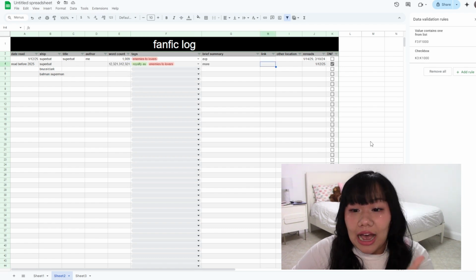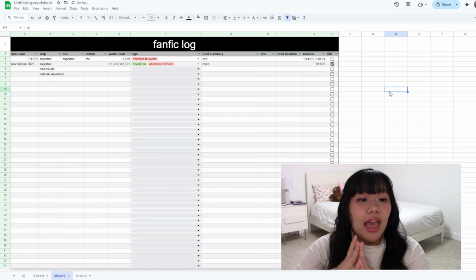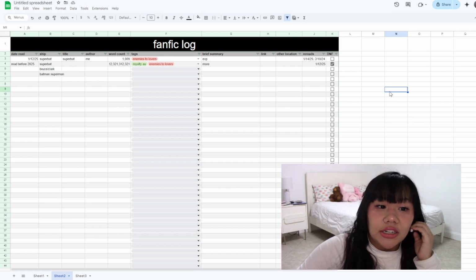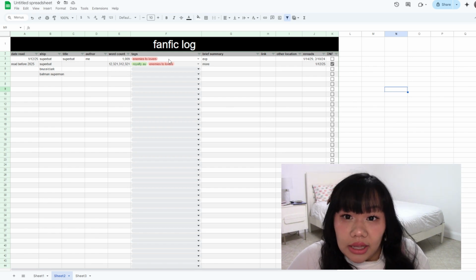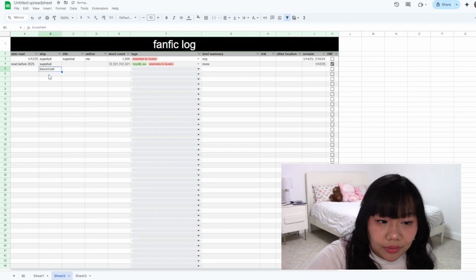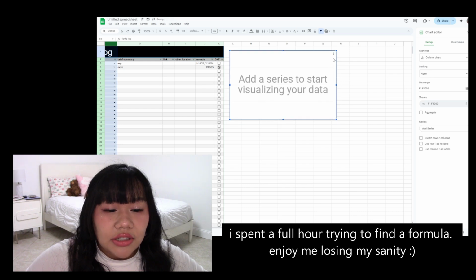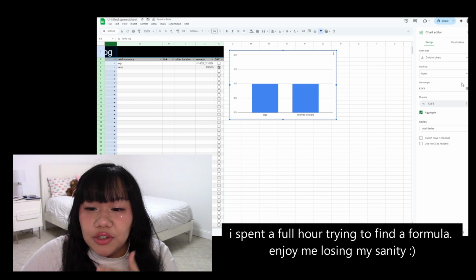So now the question is, how will I do this? This is what I'm trying to figure out now. How would I make like a spreadsheet or like a chart to say that 100% of the fics I read had enemies to lovers and 50% of the fics I read were royalty AU? Open spreadsheet, select the cells you want, click add a series to start visualizing your data. Okay, maybe not 2.